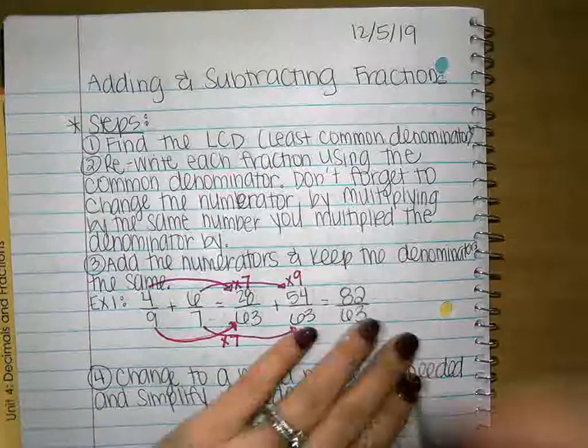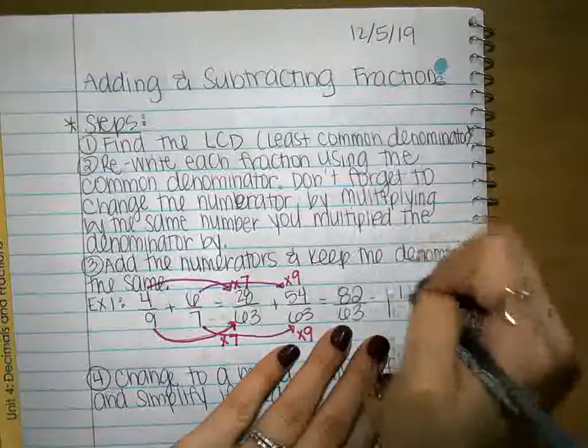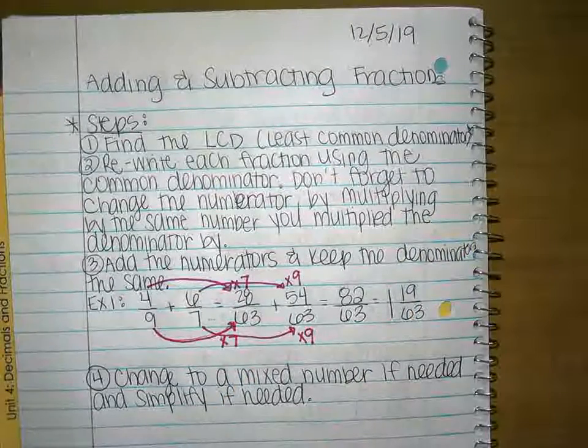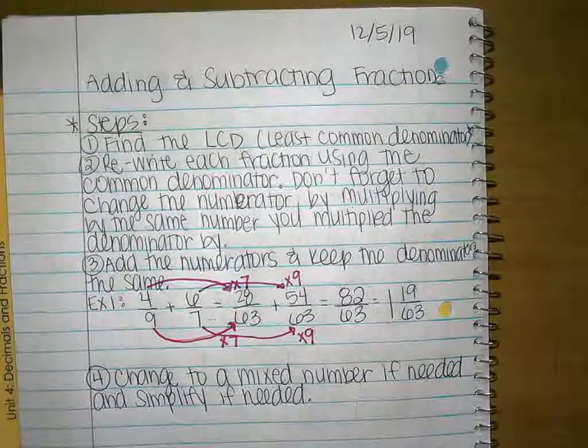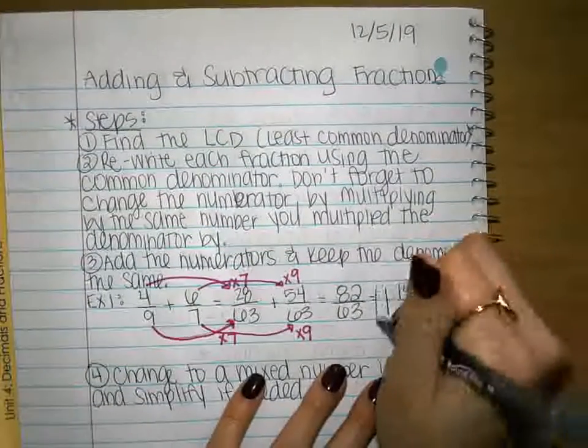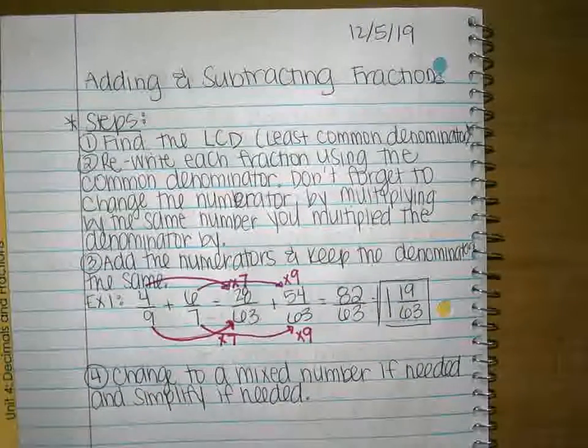What do we get, everyone? 1 and 19 over 63. Can I simplify 19 over 63? No. 19 is a prime number, so the only thing that would work would be 19, and 19 does not go into 63. So that's my answer.